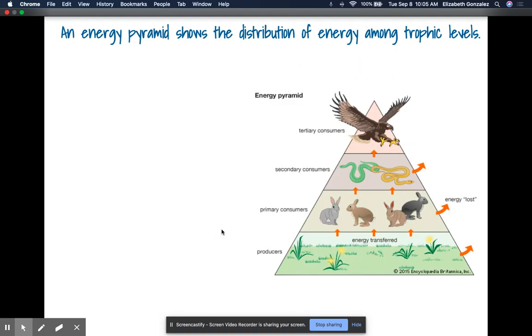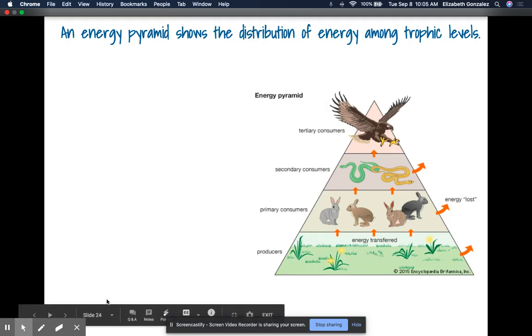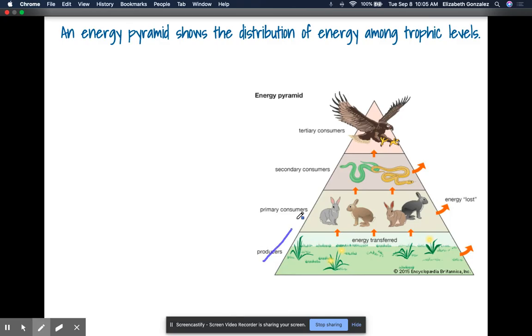All right, finally, we have an energy pyramid. An energy pyramid shows the distribution of energy amongst the trophic levels. Like we see on the pyramid, the base is going to have the most amount of energy or the most amount of organisms. As we climb upwards, here on our energy pyramid, we see that the energy becomes less and the organisms become less as well.